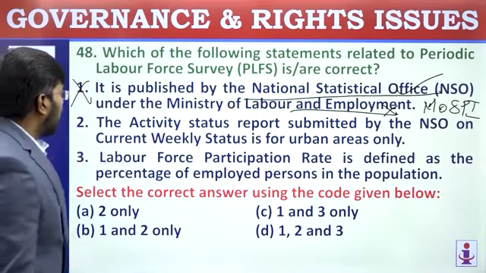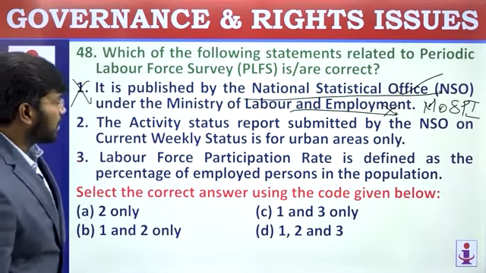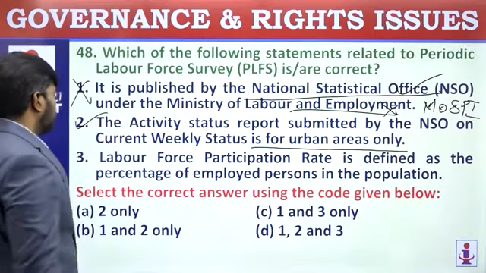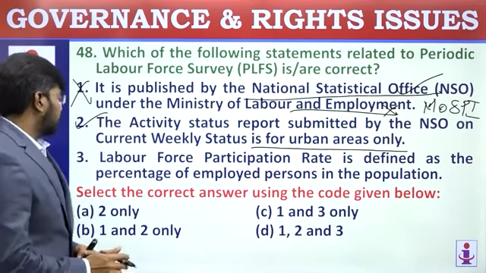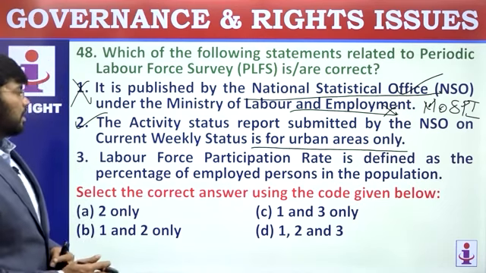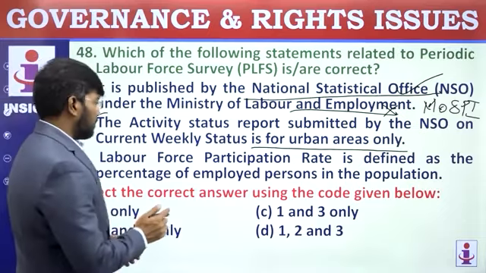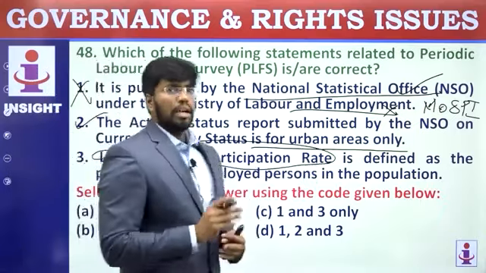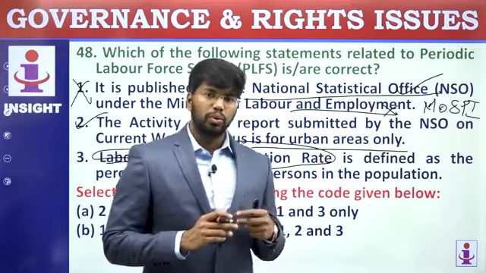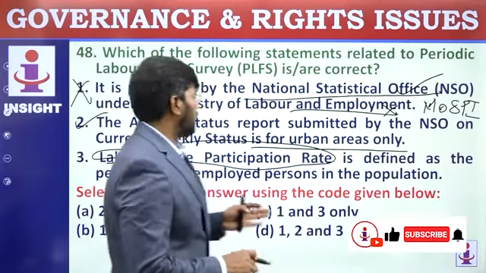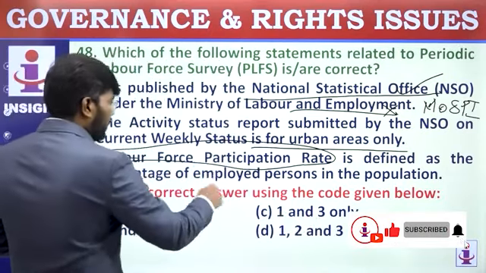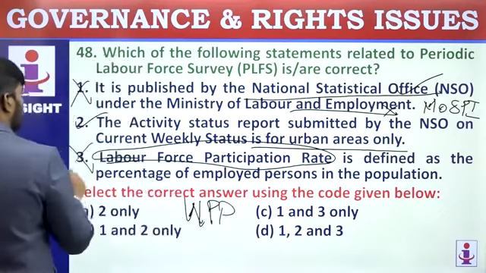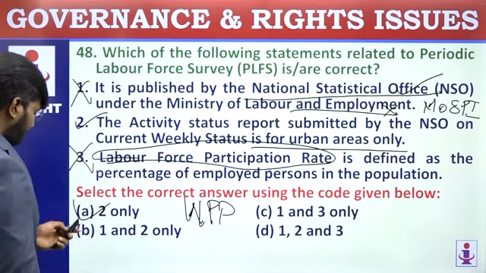Go for the second statement. The activity status report submitted by the National Statistical Office on current weekly status is for urban areas only. This is the correct statement. Labour force participation rate is defined as the percentage of employed persons in the population. No, this is the worker participation rate. Labour force participation rate is different. It deals with how many among the workforce are seeking work and those who are employed. Both will be in labour force participation. Those who are employed come under the work participation rate. This is WPR. So third statement is wrong. 2 only is the correct answer. They are asking for correct.